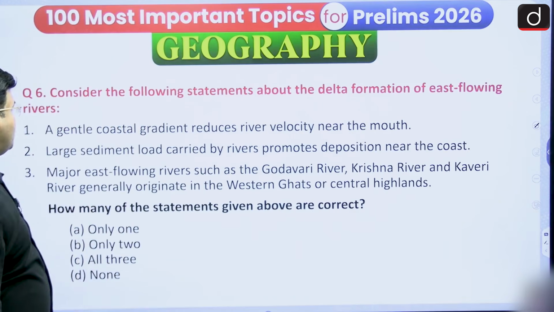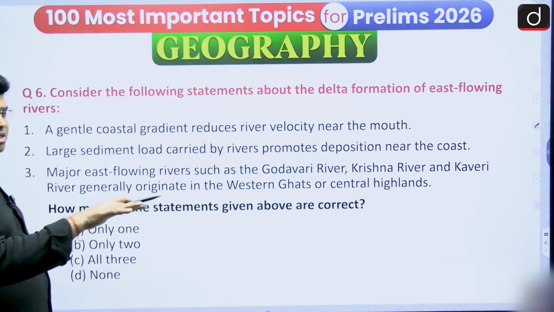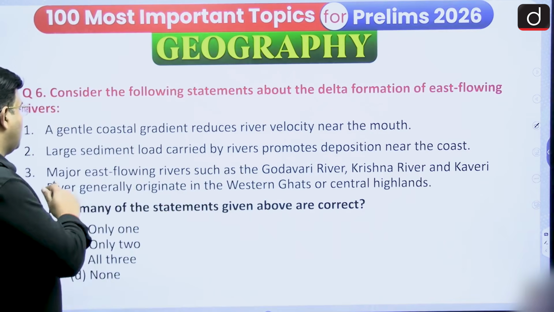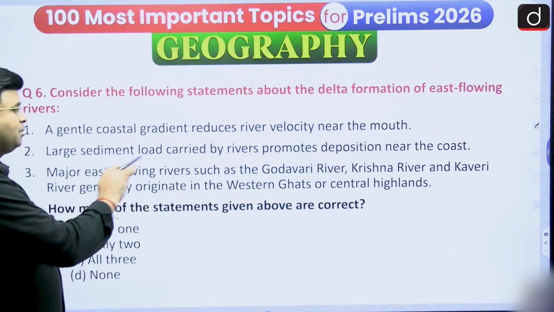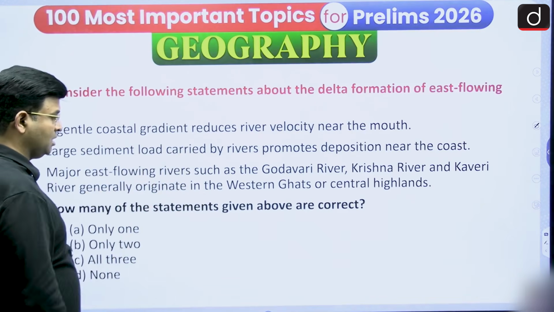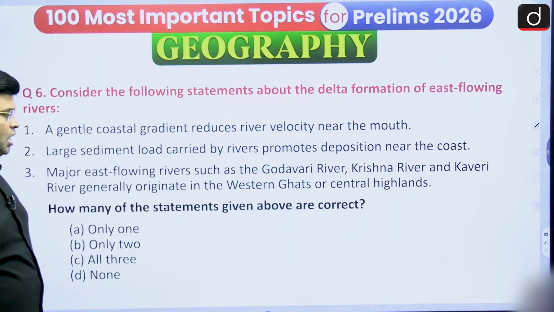With the help of this, consider the following statements about the delta formation of the east flowing rivers. A gentle coastal gradient reduces river velocity near the mouth, and they are able to deposit; we have to see whether this is correct or not. Large sediment load carried by rivers promotes deposition near the coast. If there are more sediments, will it allow formation of delta or not? Third statement: major east flowing rivers such as Godavari, Krishna, Kaveri generally originate in the Western Ghats or Central Highlands. You have to say how many of these are correct.